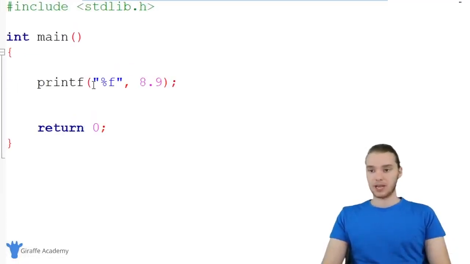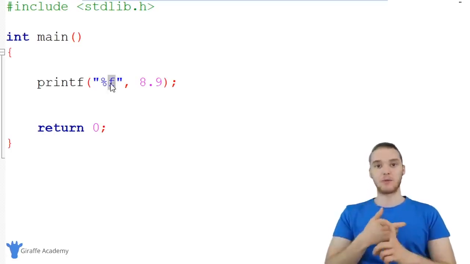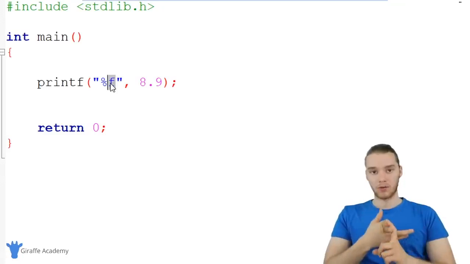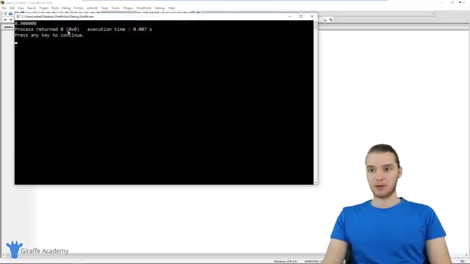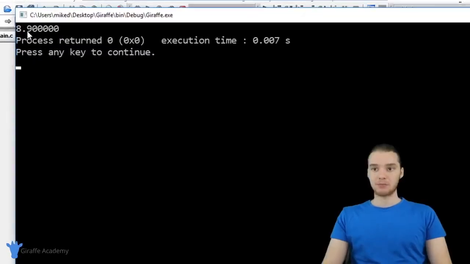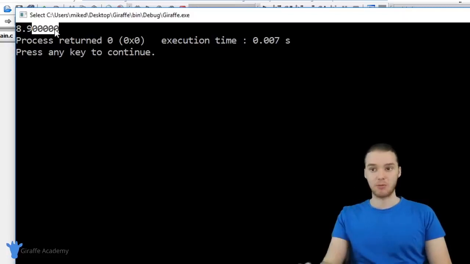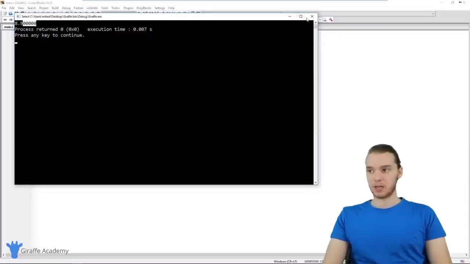So down here, I am printing out a number. So you can see I'm using this printf function. And inside of these quotation marks, I'm basically saying %f, and %f stands for a floating point number. So that could be either a double or a float, basically a decimal number. So when we put %f in here, it's going to allow us to print out a decimal number, just like this. And you can see I can run my program and it'll print out 8.9. You'll notice that it's printing out not just 8.9, but it's also printing it out to a very precise decimal point. And that's what C is always going to do. So it's always going to print it out to a very precise decimal.